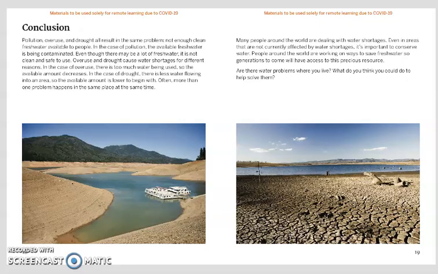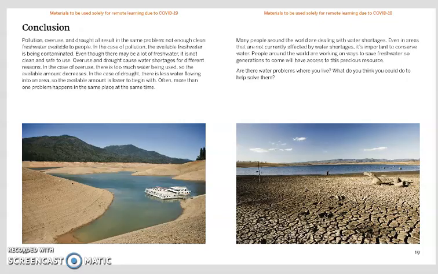Conclusion: pollution, overuse, and drought all result in the same problem: not enough clean fresh water available to people. In the case of pollution, the available fresh water is being contaminated. Even though there may be a lot of fresh water, it is not clean and safe to use. Overuse and drought cause water shortages for different reasons. In the case of overuse, there is too much water being used, so the available amount decreases. In the case of drought, there is less water flowing into an area, so the available amount is lower to begin with. Often, more than one problem happens in the same place at the same time.